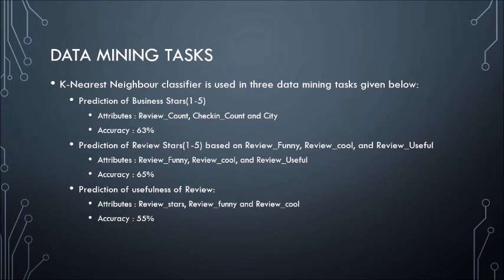For which we've used three categories as attributes to our data learning, which is review counts, the check-in count, and the city that it's situated in. If you see, the best attribute that describes this classifier is the check-in count in correlation with its review count, because it's important to understand if a person who has reviewed this place has been to it in the first place or not. Sometimes it happens that people do write a review without entering or venturing into that place because they just want that place to gather a higher rating for people to go in and dine.